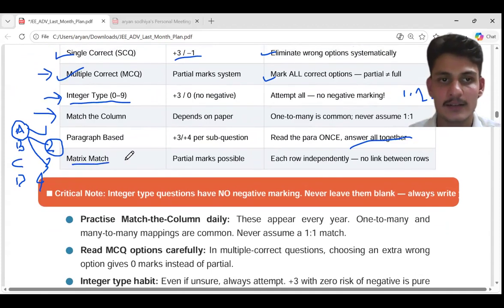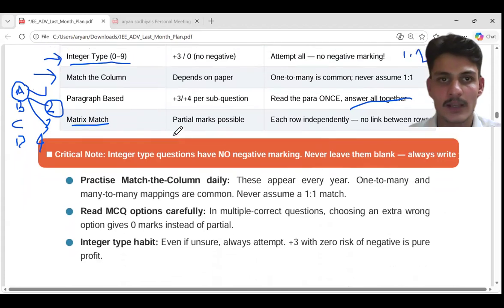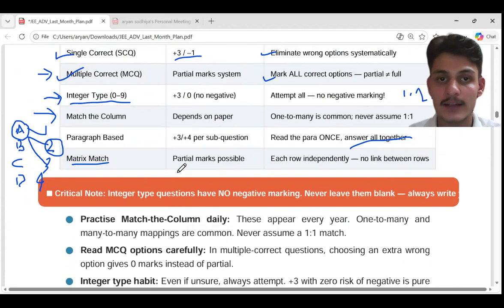Matrix match is the same as one to many, like A to 1, A to 2, A to 3. A can have probably 3 answers. Then that will be called matrix match. Otherwise, it is match the column, like 1 to 1 is match the column. And in matrix, there can be 3 columns also. So it can be something like G, H, and I here also. So this kind of matching would be there.